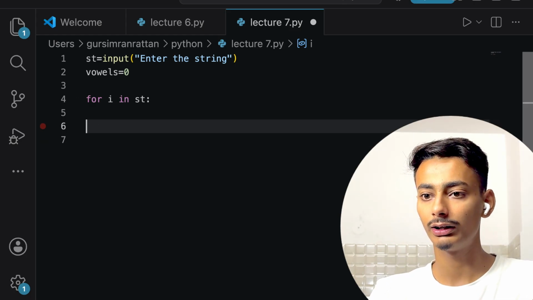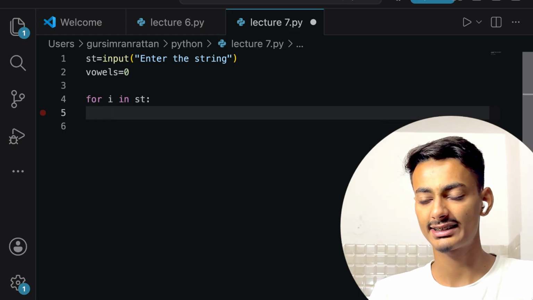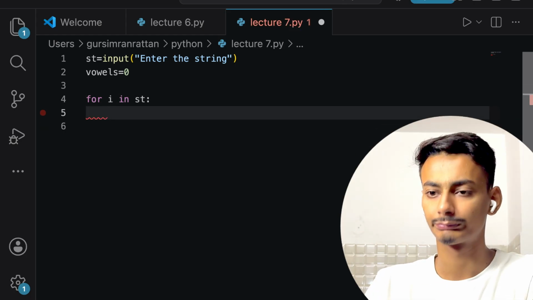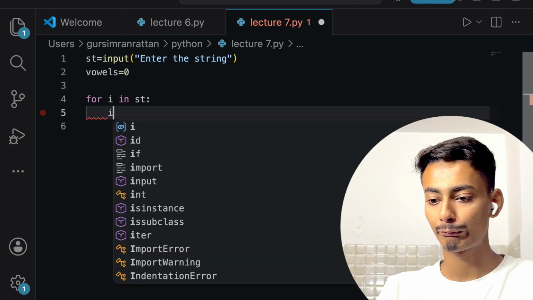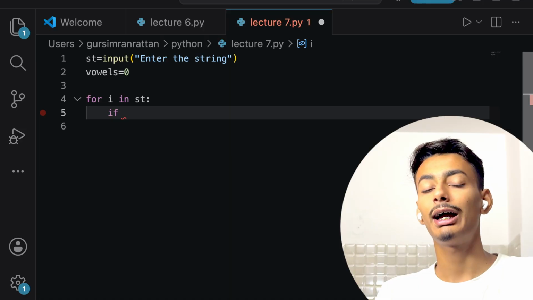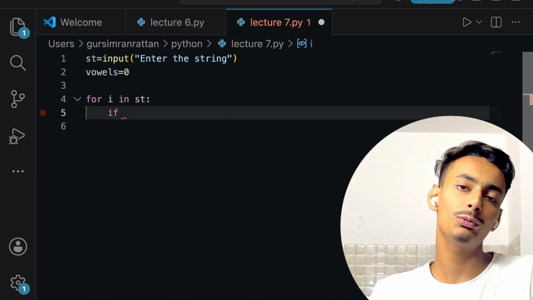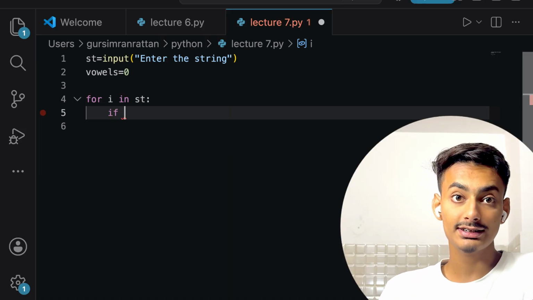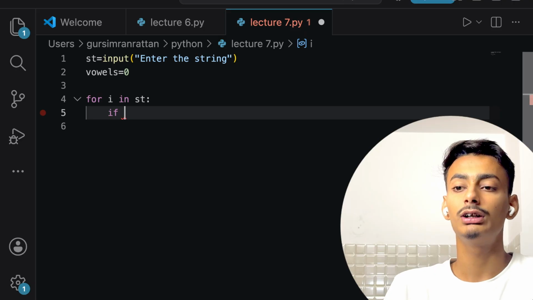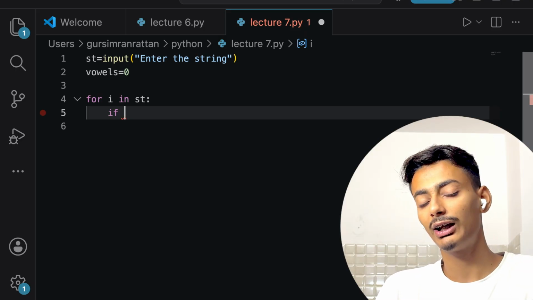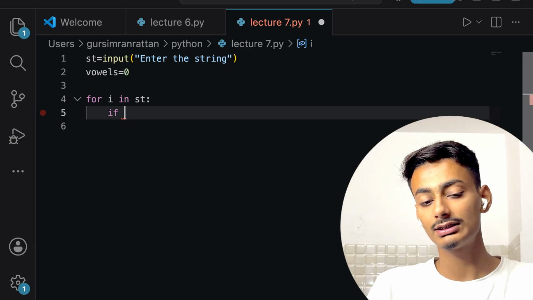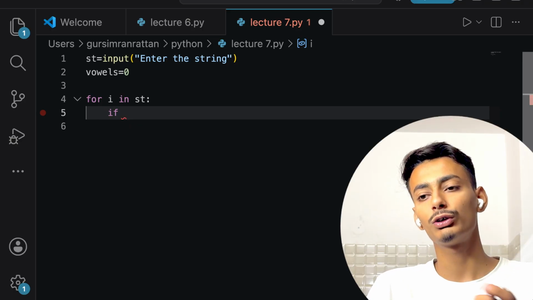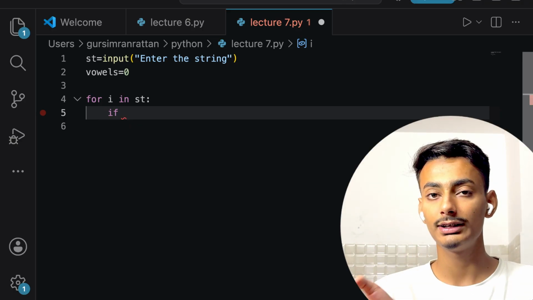Let me just quickly delete it. And for I in ST, what I will be doing is I will write that if, now see, I am using nesting. Inside for loop, I am using if. If you have not watched the previous sessions, you will not be able to understand how it is being used. So that's the reason why I always say do watch all the previous sessions earlier, then try to move to the next session, because all of these things are linked.